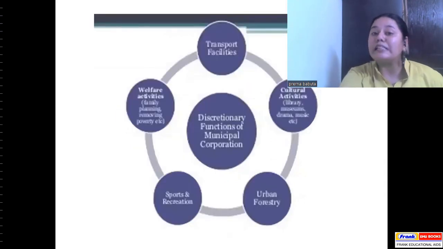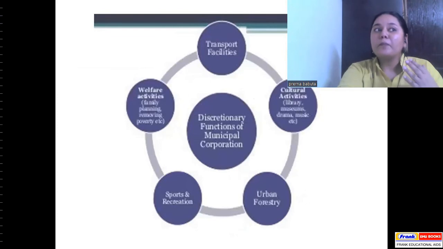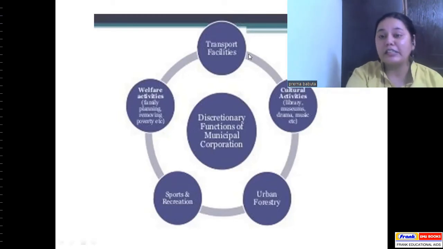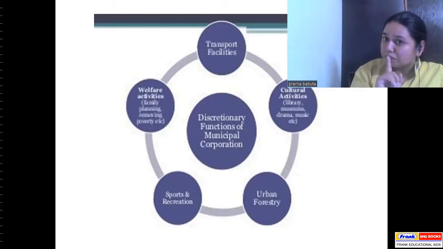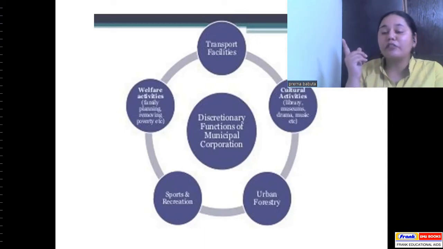Now we come to the discretionary functions. It's not that it is not supposed to provide it, but it is not as mandatory as the obligatory functions. But yes, the municipal corporation needs to look into these duties as well. So transport facilities, ensuring that there are sufficient number of buses. Because a municipal corporation cannot ensure sufficient number of flights, correct? It will mainly look into the local transport, the autos or the buses.